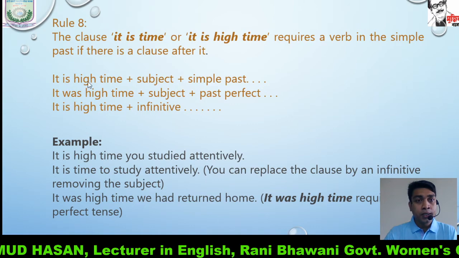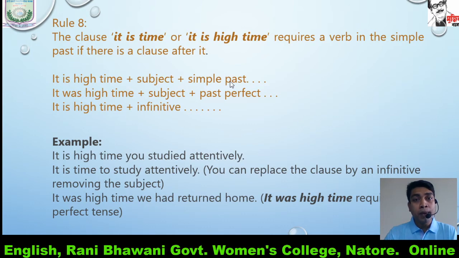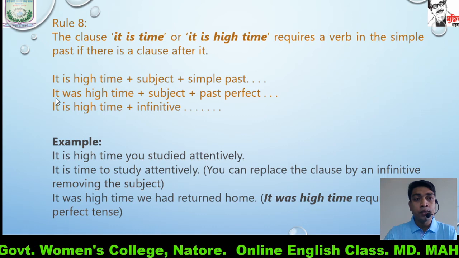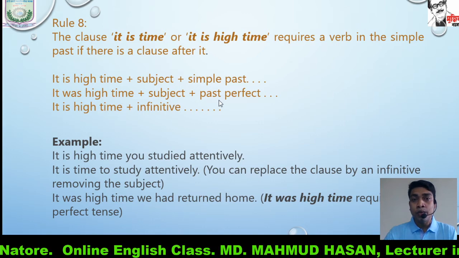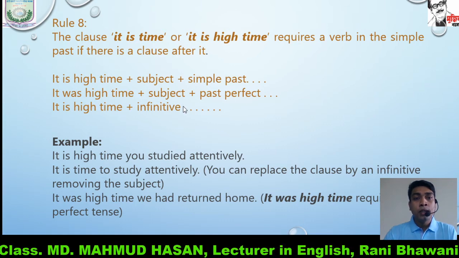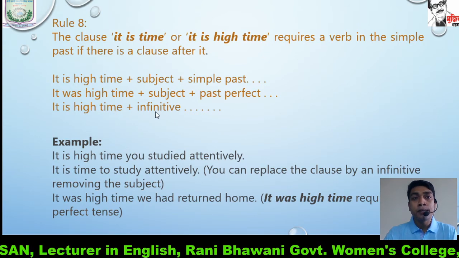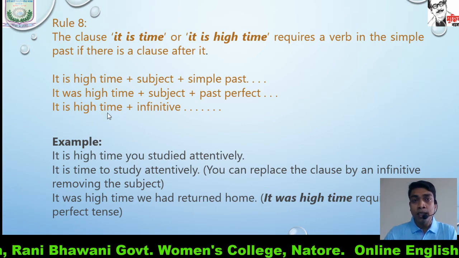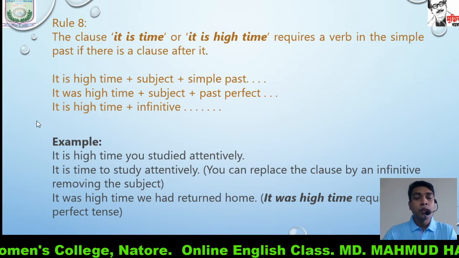It is high time, if it is our structure, then our following clause will be in simple past. But if our first clause is written in past form, that is simple past form, it was high time, then our following clause will be in past perfect. And we can write in this way too: it is high time plus infinitive. If we don't use a clause after the phrase it is high time, we can write with infinitives. Examples will make you clear.